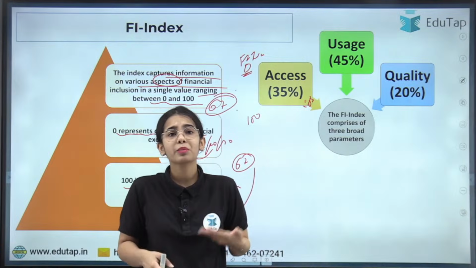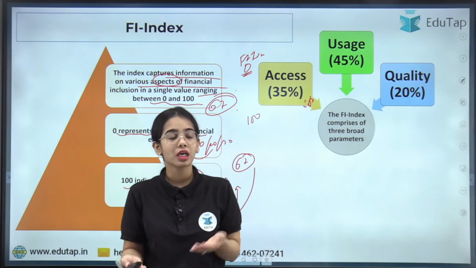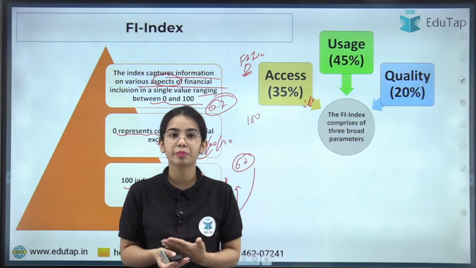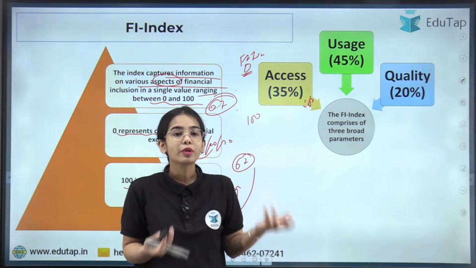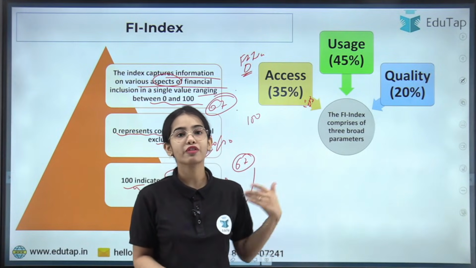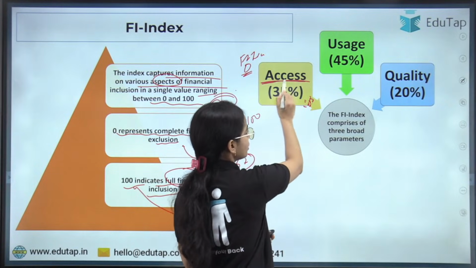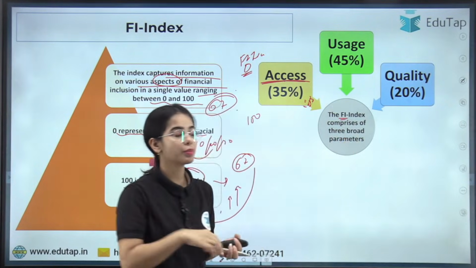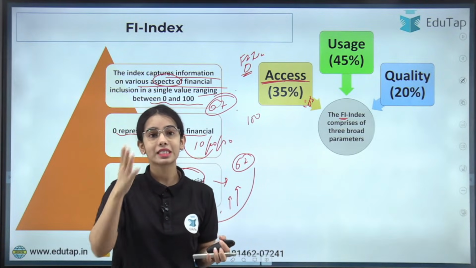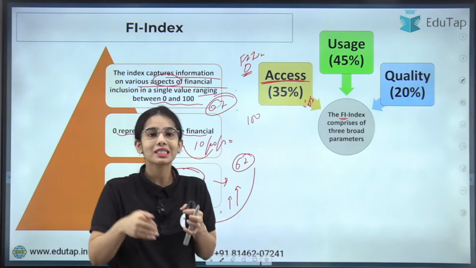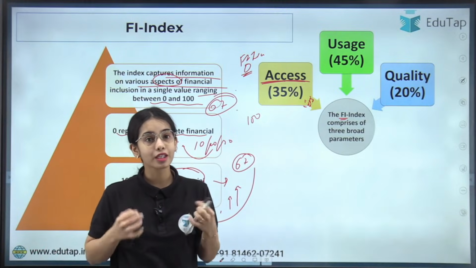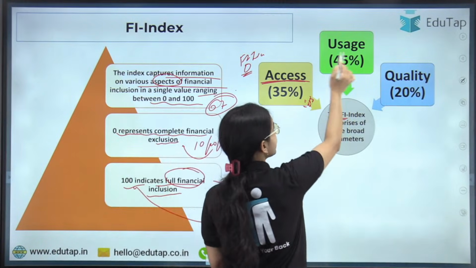After providing the access, let's say the bank is just in the neighborhood of my household, but I'm not going to the bank to get the banking services or products. So I'm not using the facilities even if I have access to them. So see, access is important. When we talk about financial inclusion, people should have access to the facilities, then only will they use it. But once they have access, are they using the facilities? So the second parameter is usage.